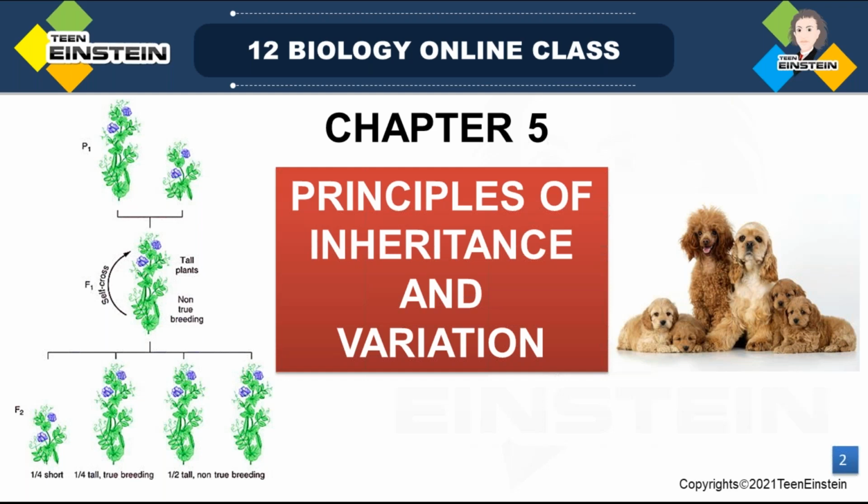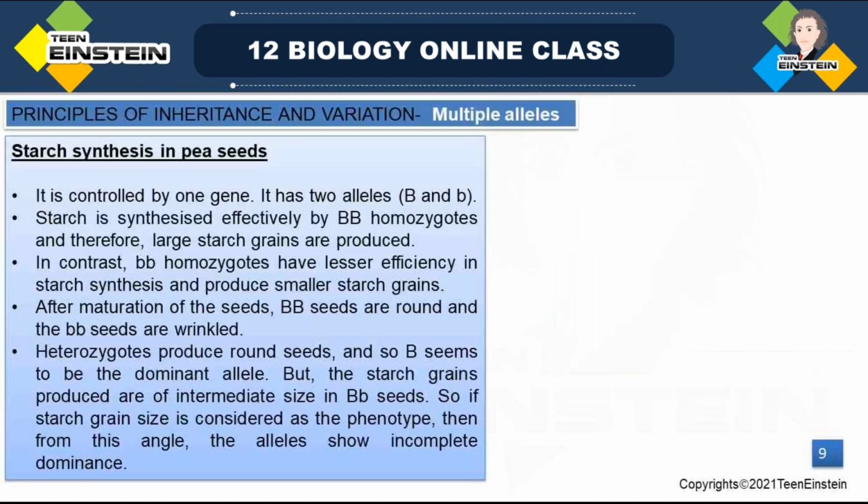So last class we discussed codominance, right? What is that? In this, we can see that the F1 won't be showing any resemblance with either of the parents. Codominance means both alleles will work in a coordinated way.